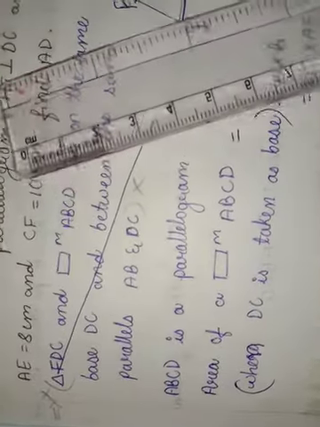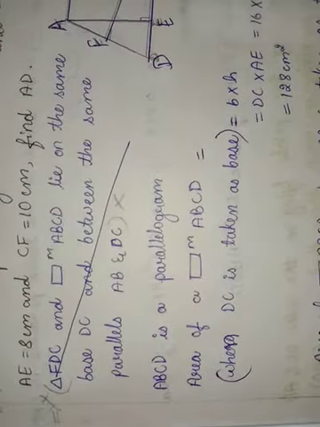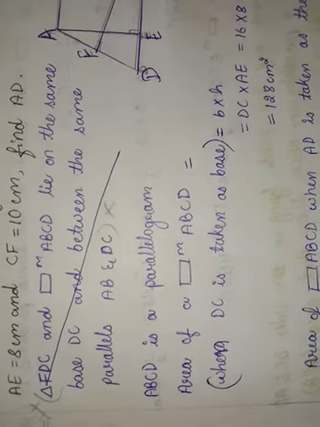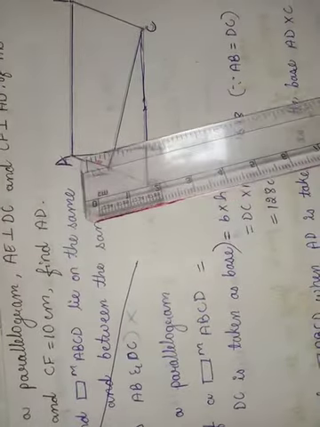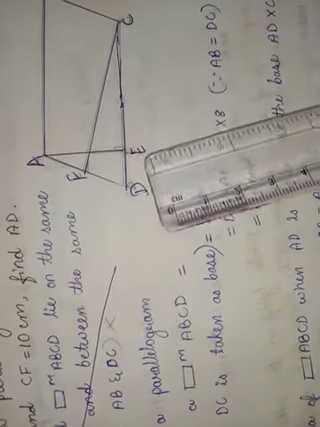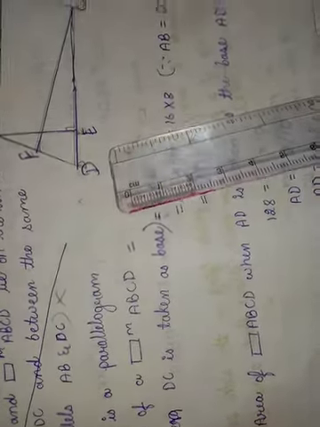Okay, next, let us see the next question, that is exercise 11.2. ABCD is a parallelogram. AE is perpendicular to CD and CF is perpendicular to AD. If AB equals 16 centimeters and AE equals 8 centimeters, and CF equals 10 centimeters, find AD.